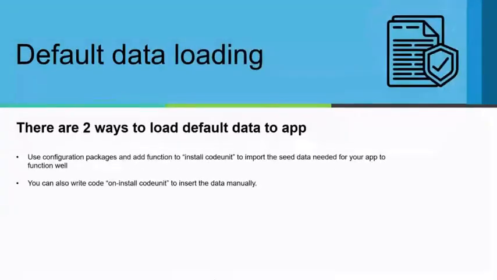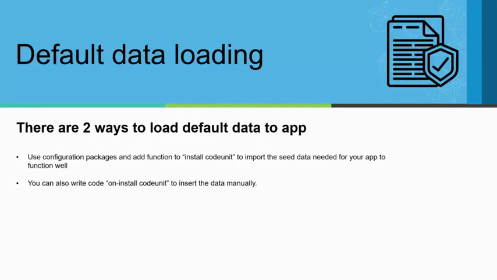In some cases, you may need to load default data while publishing your app into a Business Central tenant. In our case, whenever the app gets published, take number series, for example. Number series and other dependent master data or configuration table data need to be loaded into the app.